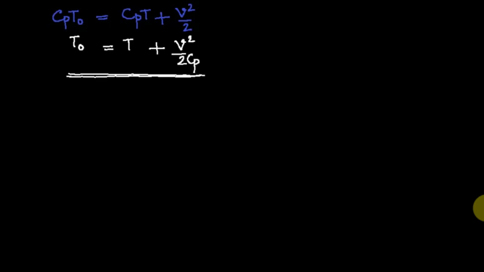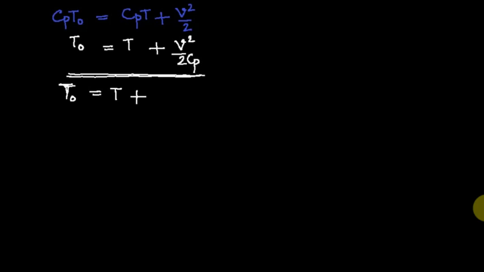During the flow condition, the static temperature is T and the velocity is V. Cp is the specific heat at constant pressure. So if you add T plus V square over 2 Cp, you will get the stagnation temperature. Obviously the stagnation temperature is more than the static temperature by the term V square by 2 Cp. So T0 is equal to T plus V square over 2 Cp. This is a temperature equivalent of velocity.